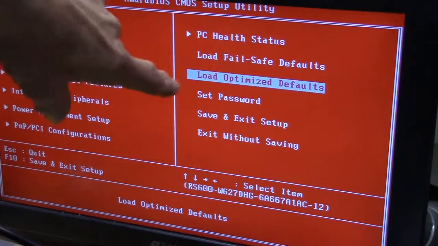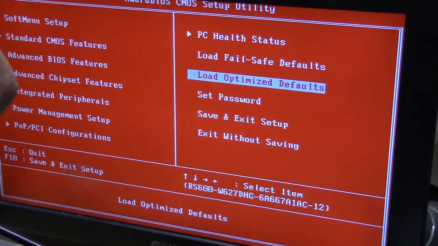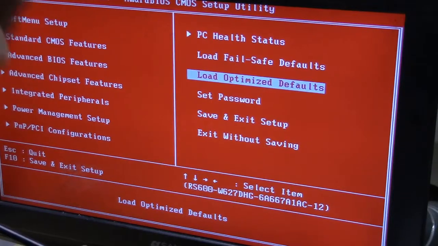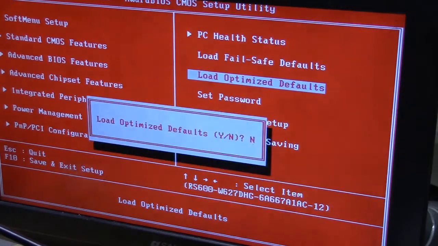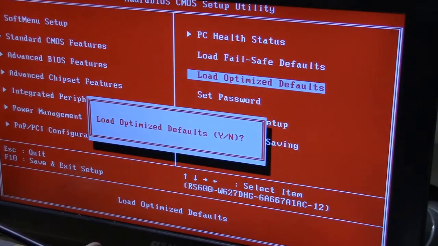I don't recommend setting a password, because unless you write it down and you can't find your password, golly, it's another life trying to reset the password on these things. Alright, so we're going to load the ultimate defaults. We're going to push yes.